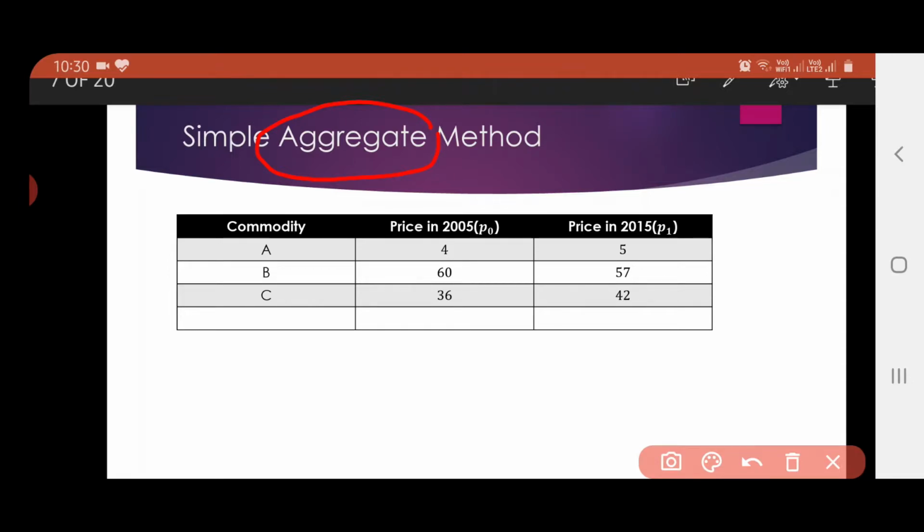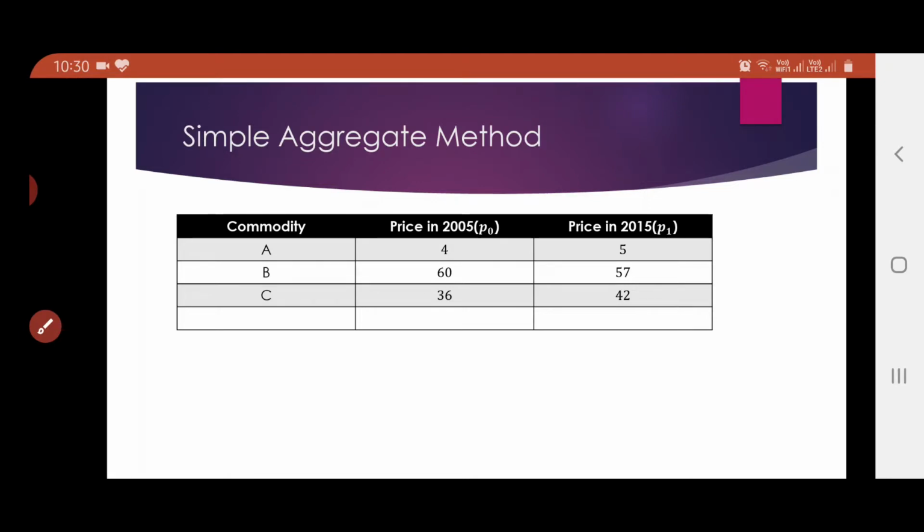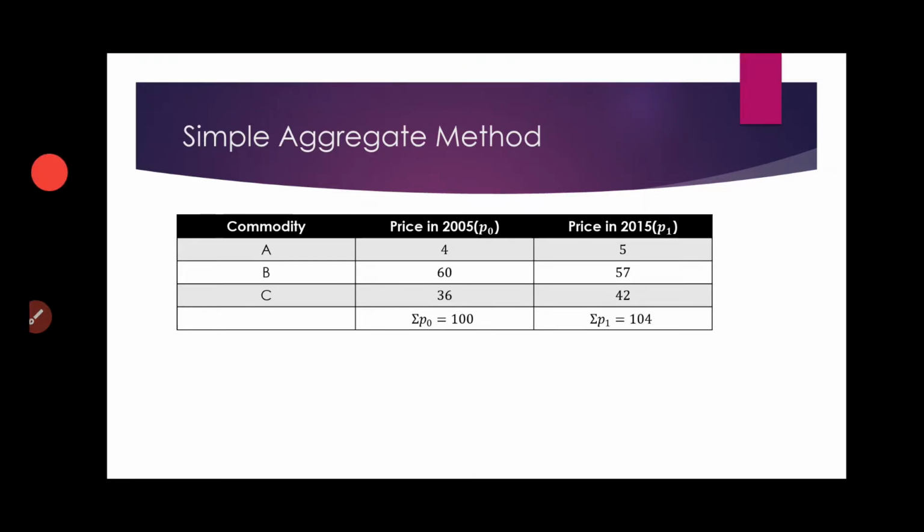We will add up all these quantities and write the total here. So let us do that. Once we do it, this is what we get.